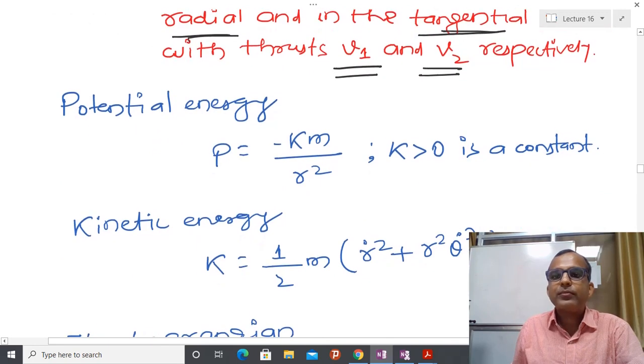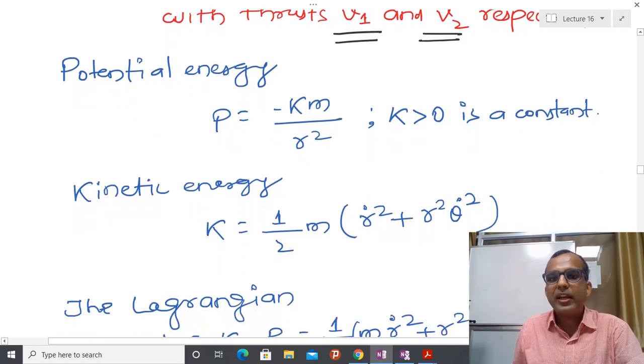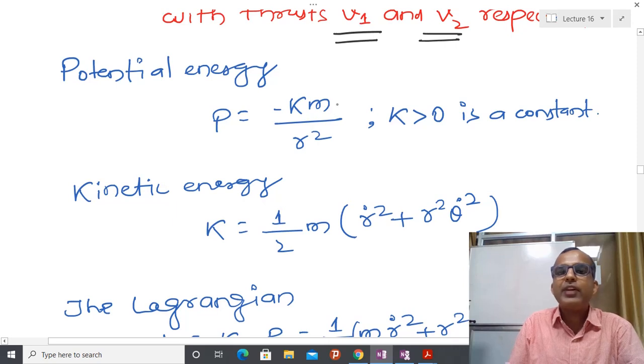So one way to build the mathematical model, in order to get the dynamical model, is to use the concept of Lagrangian, and you are already well aware of the concept of Lagrangian. So first I have to calculate the potential energy, and suppose I know two masses: one mass due to earth and one the mass of the satellite. So if you calculate the potential energy between these two, that is GMm by r square.